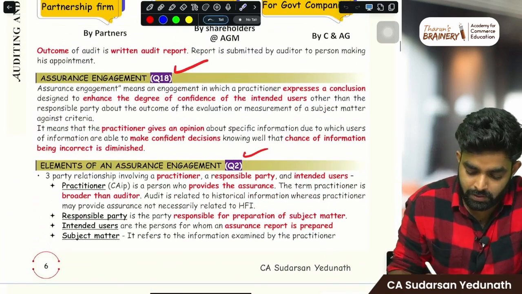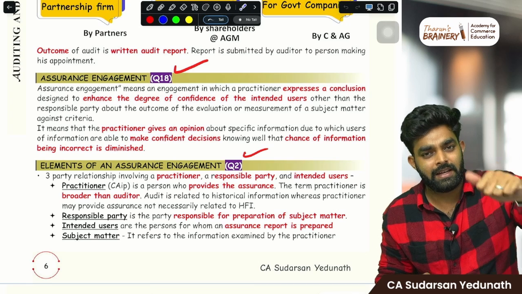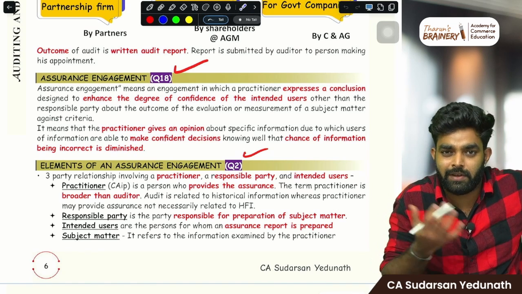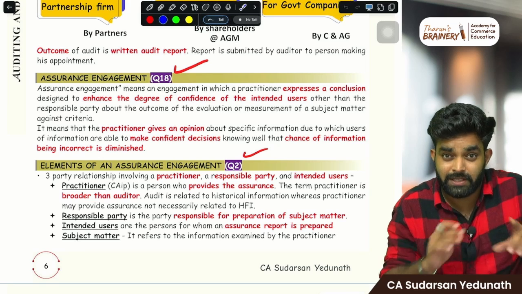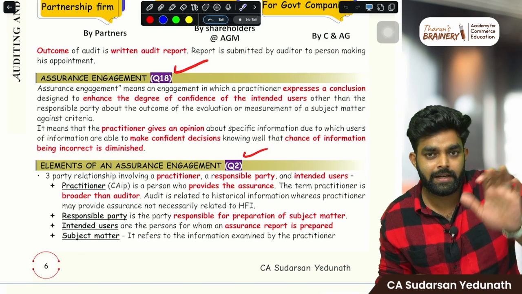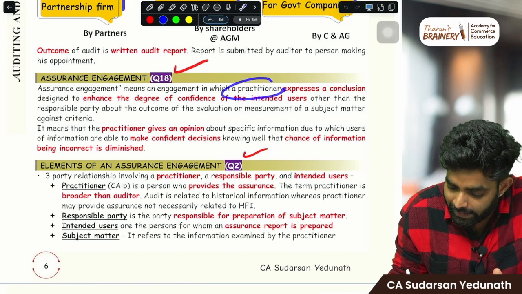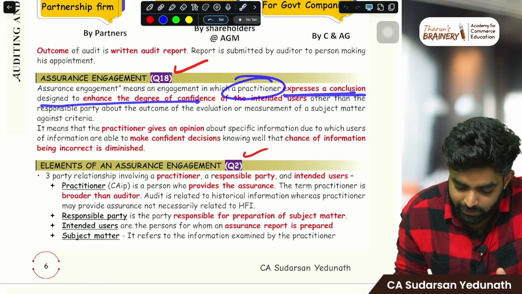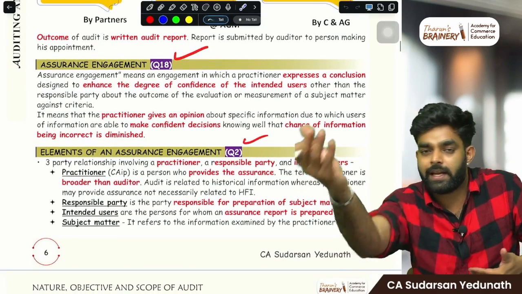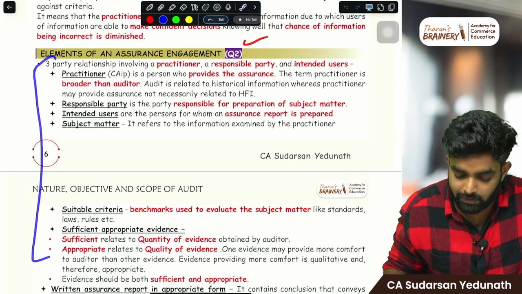Simple. So in assurance engagement, the auditor will give a report and will give either a reasonable assurance or a limited assurance or some moderate assurance. Assurance means I checked this thing, it is okay, it is correct, so that others can trust. A practitioner expresses a conclusion designed to enhance the degree of confidence of intended users. When I give an assurance, they can trust me, right? They can trust it.